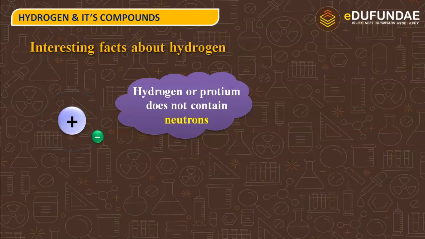It is equal to mass number minus atomic number. And the mass number of hydrogen is 1, and atomic number is also 1 for hydrogen. So 1 minus 1 is equal to 0. That is why hydrogen does not contain neutrons, as it has just 1 electron and 1 proton, as you can see in the diagram.